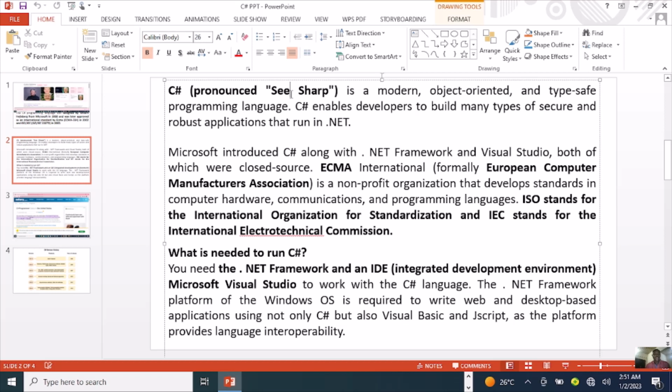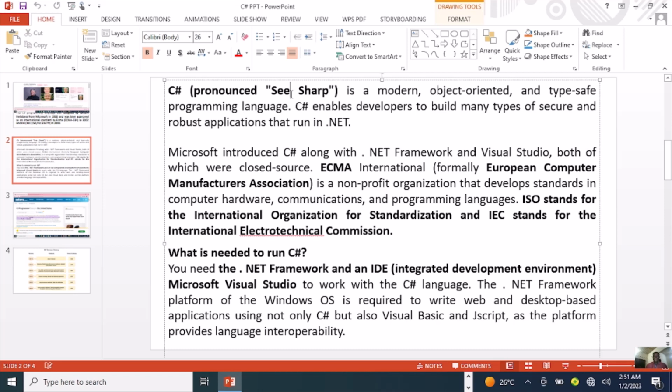What is needed to run C Sharp? You need the .NET Framework and an IDE, which stands for Integrated Development Environment. Microsoft Visual Studio is the IDE we are going to use in this C Sharp programming.